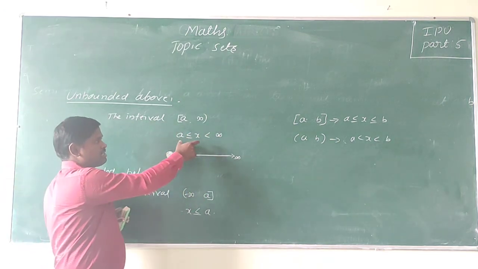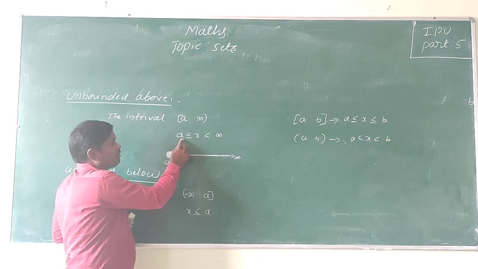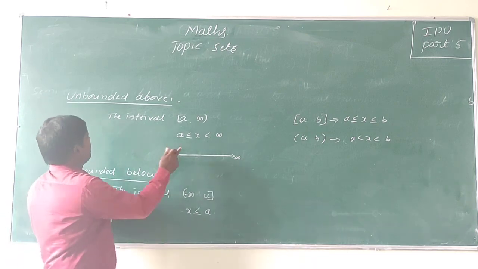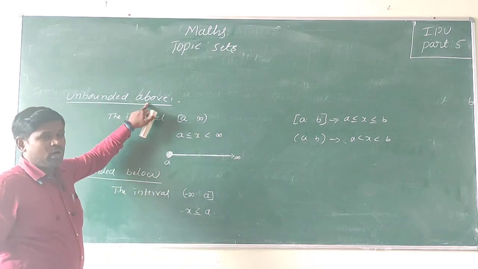So it is the set of all real numbers x with A less than or equal to x less than infinity. Okay, so that is called unbounded above.